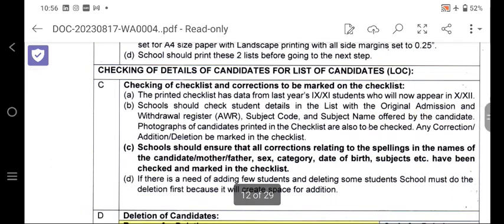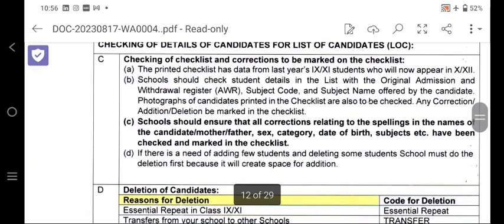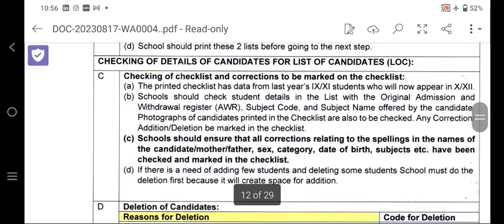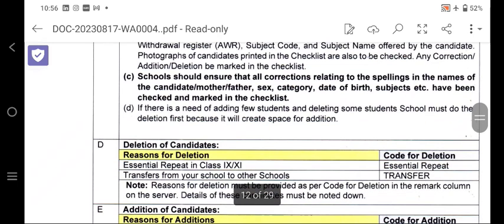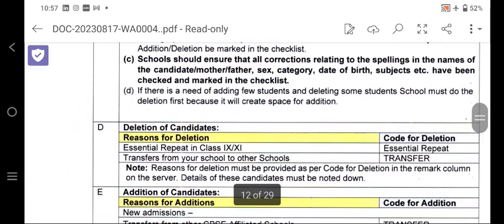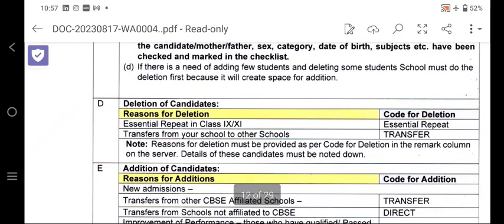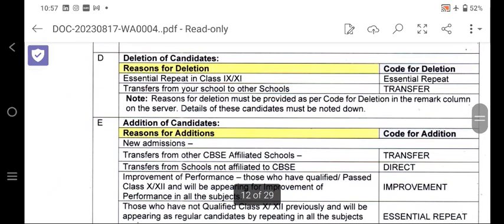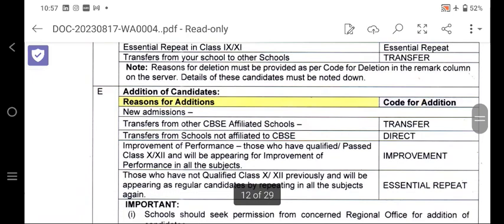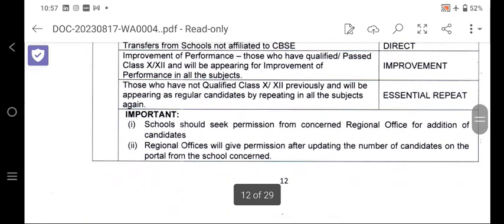The checking of the checklist and correction to be marked on the checklist for class 9 and 11. After that, the school shall ensure everything is correct, including the spelling of the candidates' and fathers' names, sex, and categories. Everything should be checked in offline mode by the parents and also the schools. If there is any deletion, the reason for the deletion will be given, such as essential repeat or transfer cases. Additions of candidates, such as new admission, transfer cases, direct admission cases, or any improvement or essential repeat, will be done in online mode.